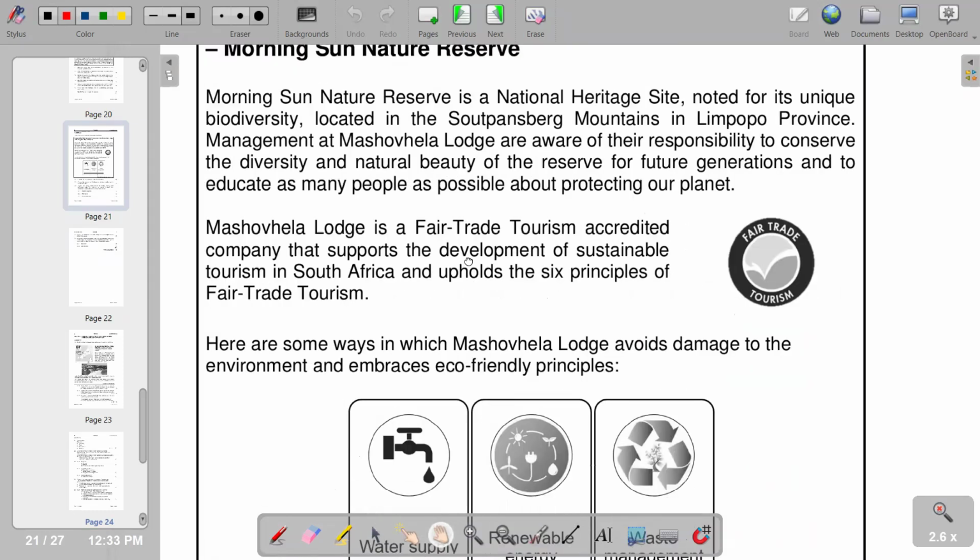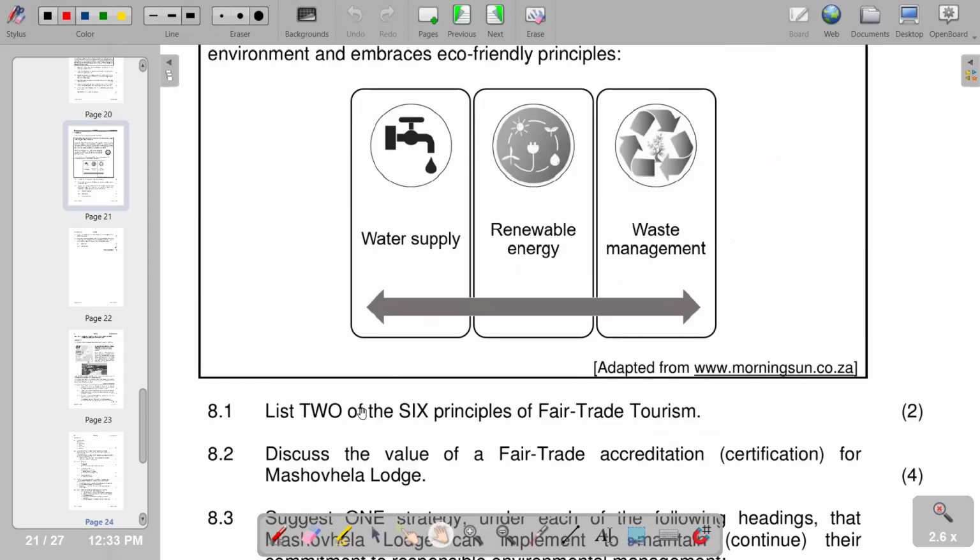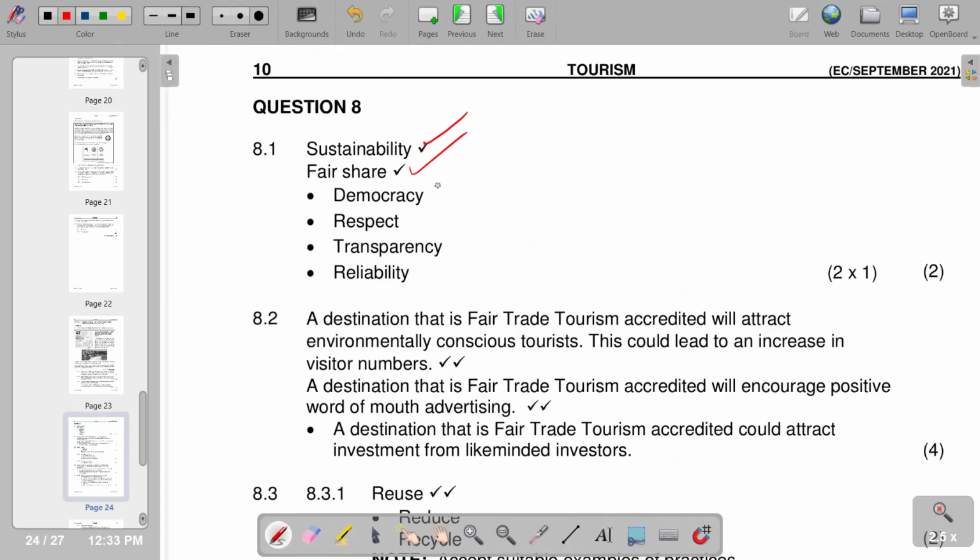So that we also have our question part, whereby question 8.1 is list 2 of the 6 principles of fair trade tourism. So you see that principles of fair trade tourism, we also have respect, also have reliability. We can also include transparency. So we have got a list of them as indicated in our answer section, whereby we've got sustainability, fair share, democracy, respect, transparency, reliability. So these are the principles that we have.